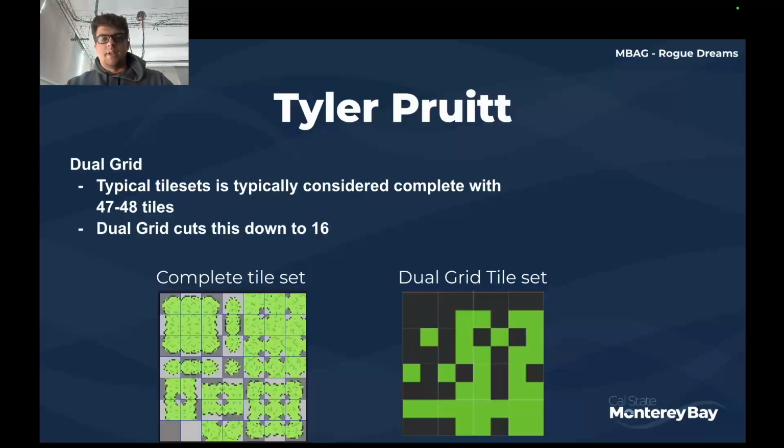A typical tile set would normally require about 47 to 48 tiles. With the dual grid system, we can cut that down to 16. We have a couple of examples right here. The example for the dual grid is a test sample that we used for this project when implementing the algorithm.